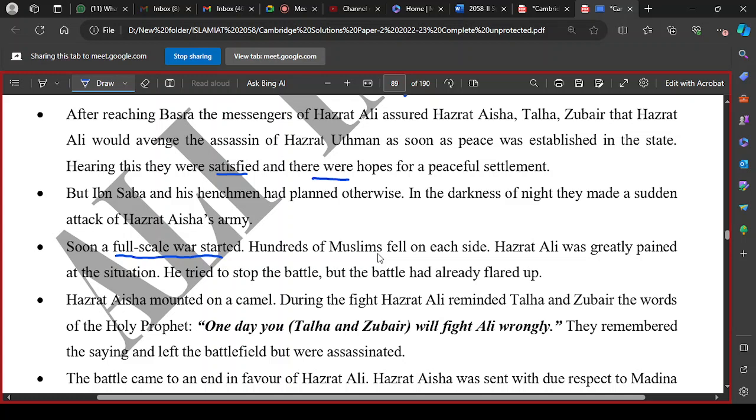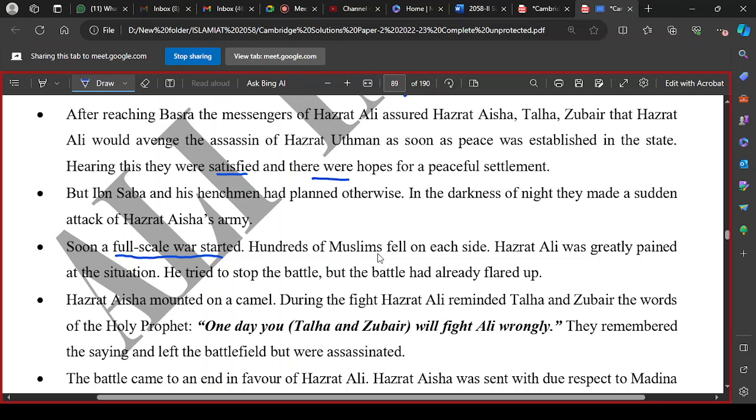So Aisha Radhiyallahu anha herself came onto the battlefield riding her camel. That is why this battle came to be known as the Battle of the Camel, Jamal. She came onto the battlefield and tried to stop the battle. Ali Radhiyallahu anhu was also greatly pained at this situation and this loss, and he wanted to stop the battle, but he noticed that the fighting was actually going on around Aisha's camel.